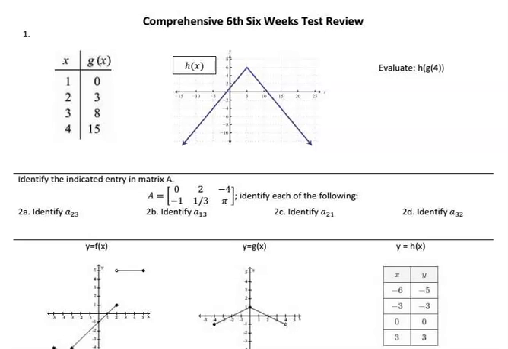The first one is a composition of functions from tables and graphs, and we're told to evaluate h of g of 4. So to start off, we start with the inside. I need to know what g of 4 is. Well, g of 4 means I have to go to the table as the g, go to 4, and you get 15. So g of 4 is 15. So h of 15 will be our answer. So we go to 15, and that y value is negative 4. So h of 15 is negative 4. So h of g of 4 is negative 4.